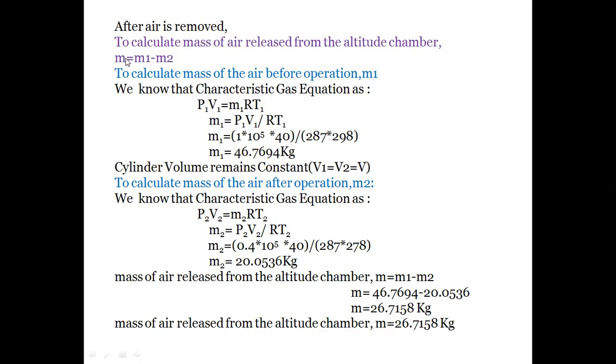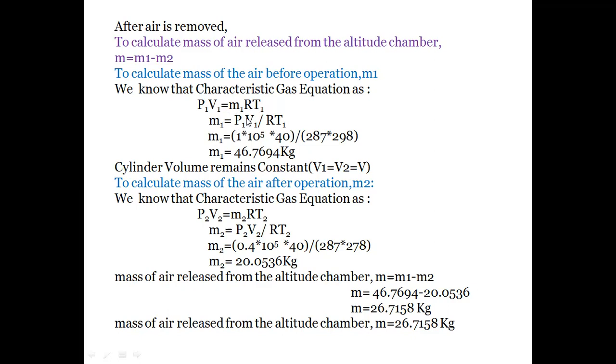How will we calculate the mass of air released from the chamber? It is the subtraction between the mass of the air before the operation and the mass of the air after the operation. So first we have to calculate M1, the mass of air before operation. In the given data, we have the initial pressure, initial volume, R value and initial temperature. So from the characteristic gas equation, P1 V1 is equal to M1 R T1. From that, M1 is equal to P1 V1 by R T1.